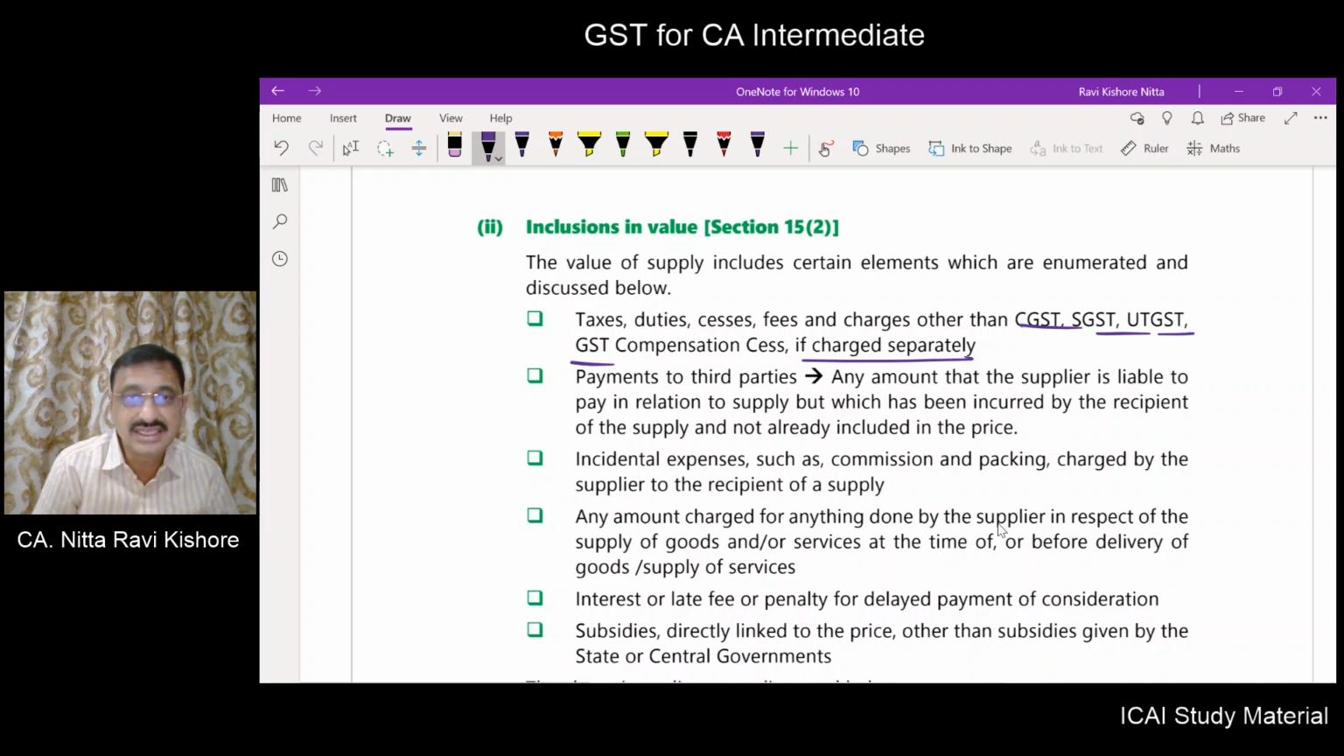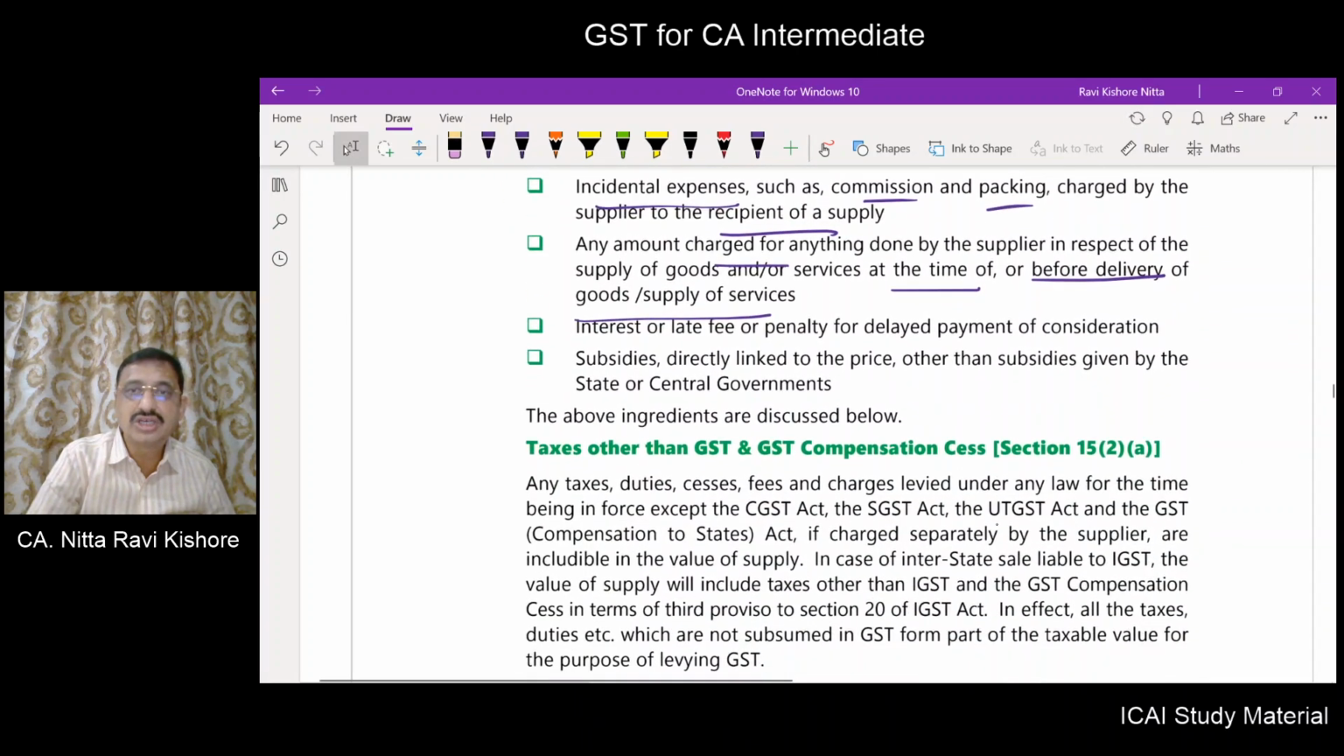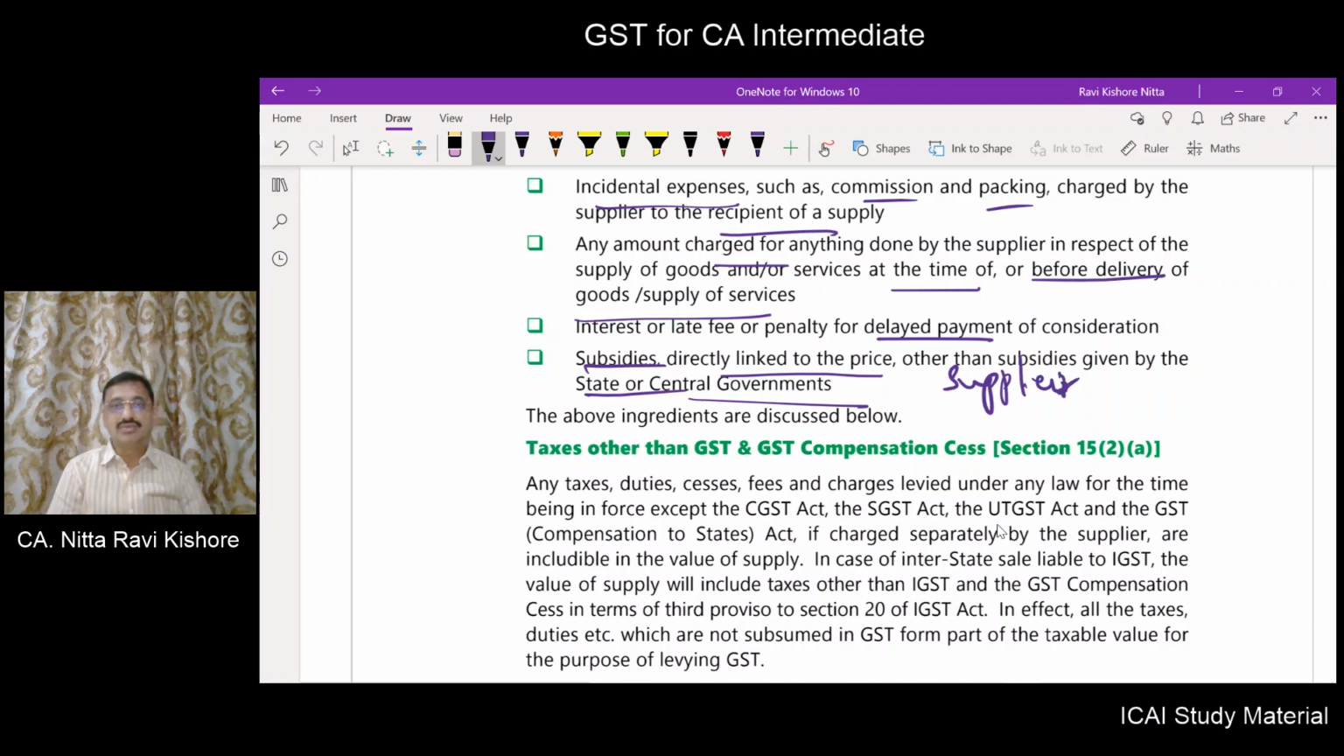Payment to third parties, that I explained with an example. Incidental expenses such as commission, packing charged by the supplier to the recipient of supply. Any amount charged for anything done by the supplier in respect of supply of goods and or services at the time of or before the delivery, right? Interest or late fees for delayed payment, this also we understood. Subsidies directly linked to the price other than the subsidies given by state government or central government. However, this has to be the subsidies which have been given to the supplier. The subsidies that have been given to the supplier have to be taken into consideration.